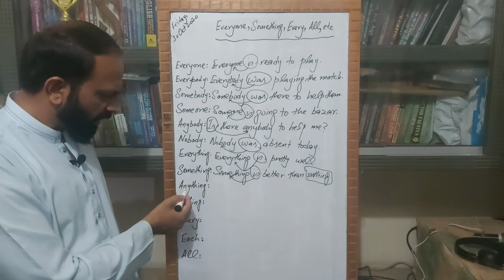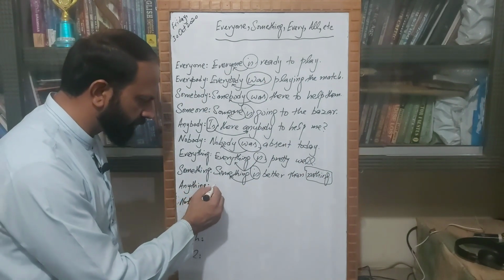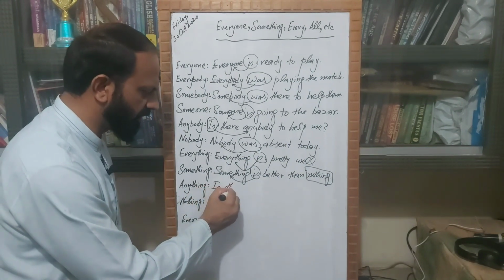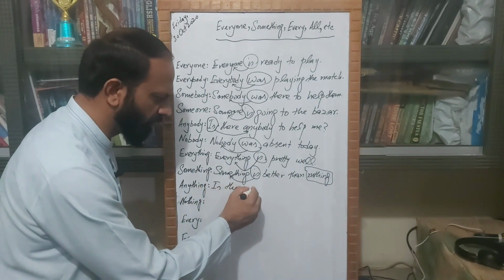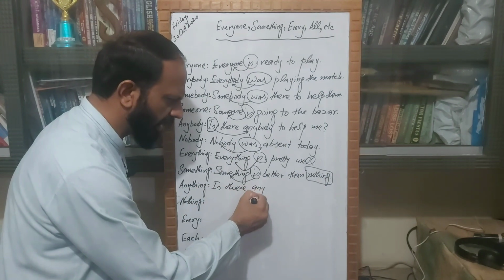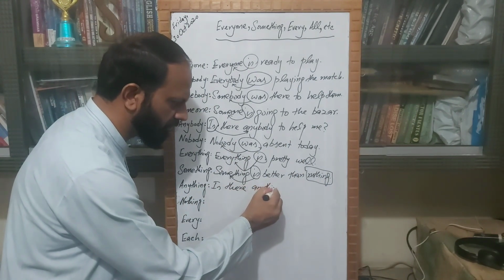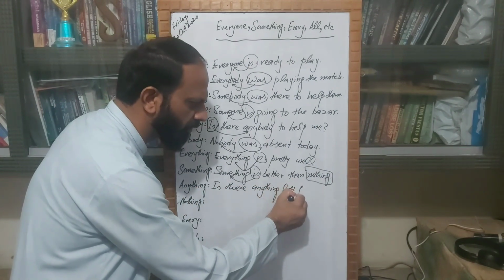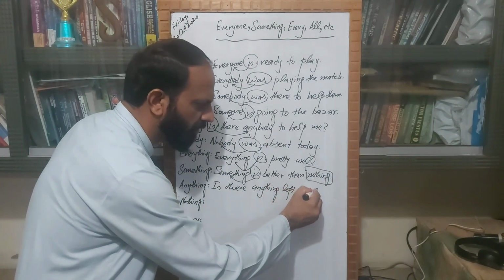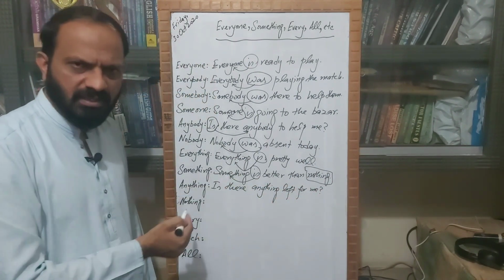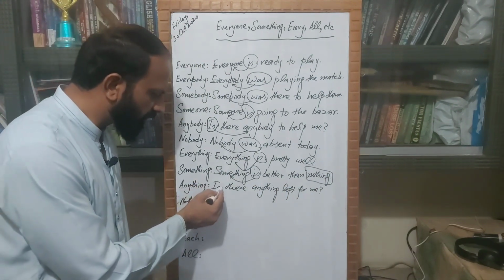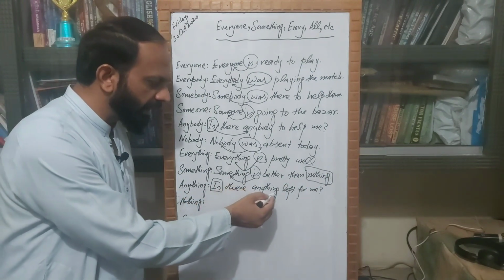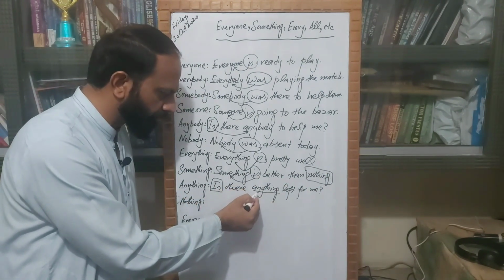And here anything. Is there anything left for me? क्या मेरे लिए कुछ बच गया है? So here we are once again using this singular verb for this anything.